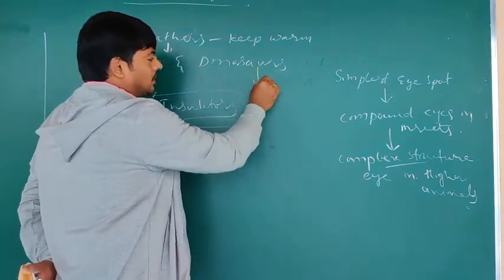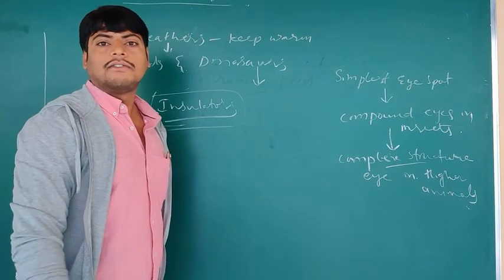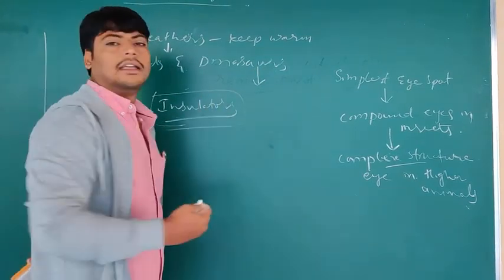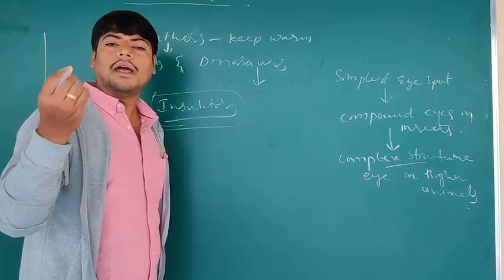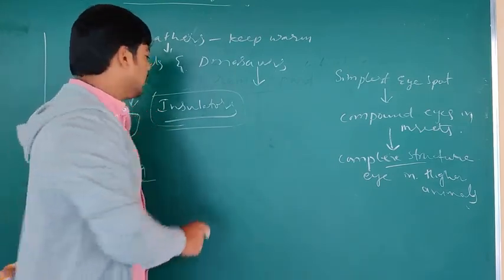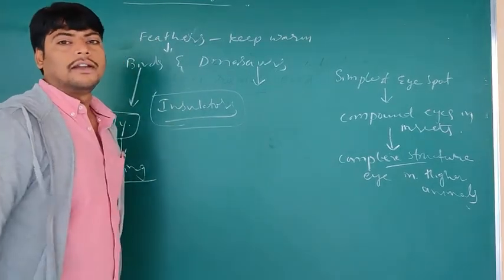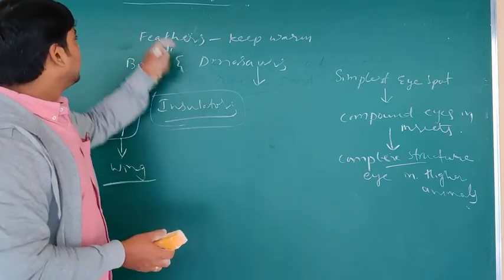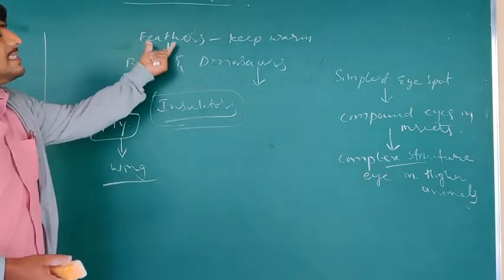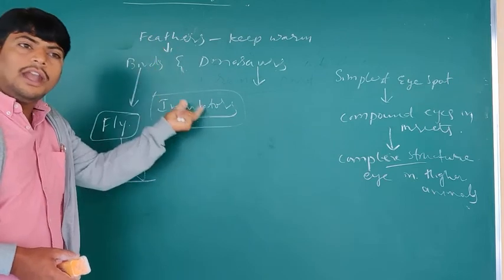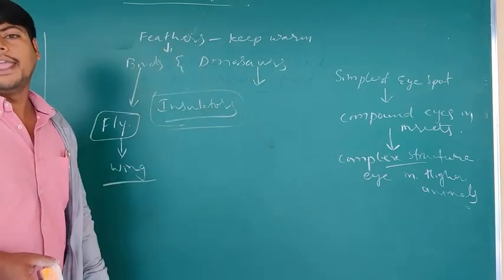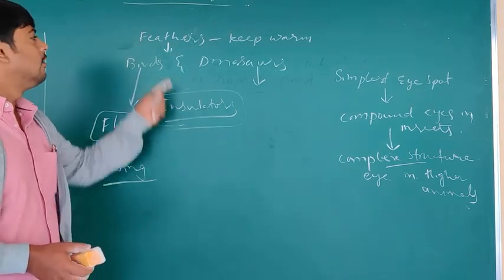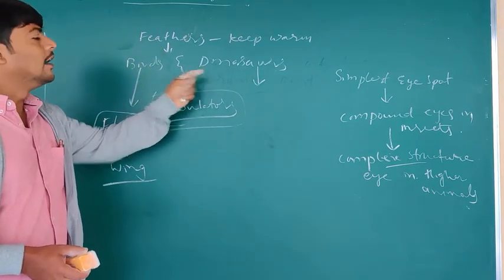So these dinosaurs, can the dinosaurs fly? No, they can't fly. So what is the use of these feathers? The feathers are useful only for the purpose of insulation, but not useful for them to fly. In this way, we can see that evolution occurred: for one purpose they developed these, and then they used them in another way. That type of evolution we can also observe in the case of feathers of birds and dinosaurs.